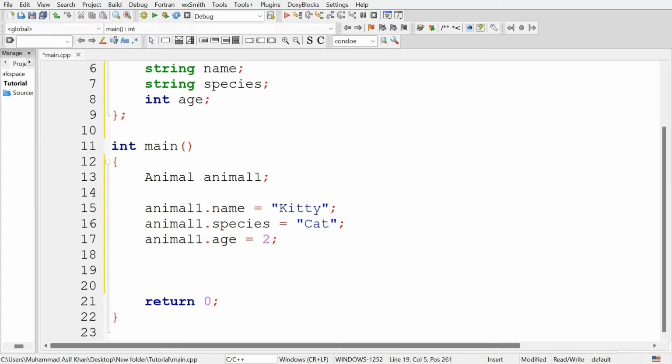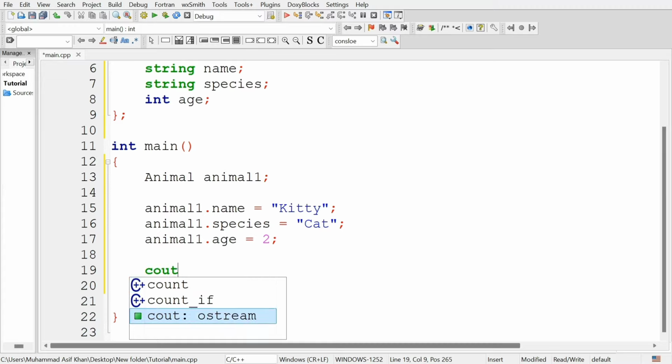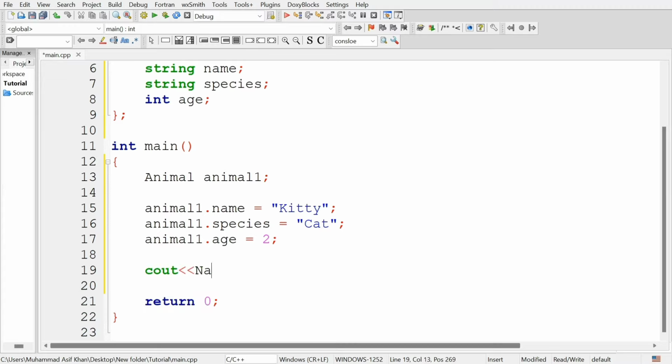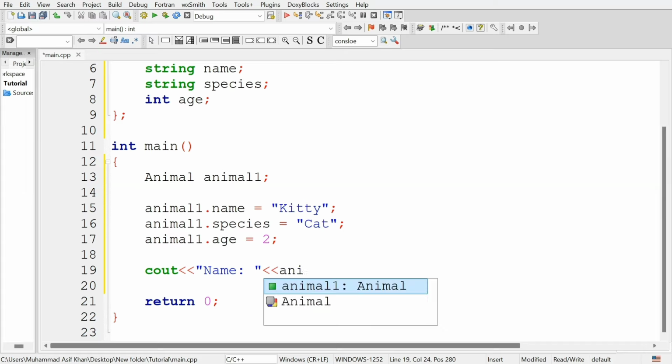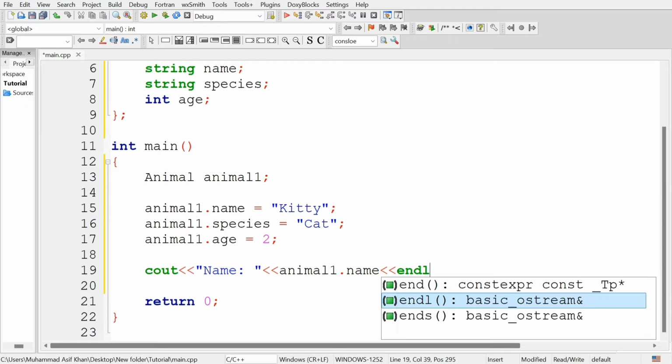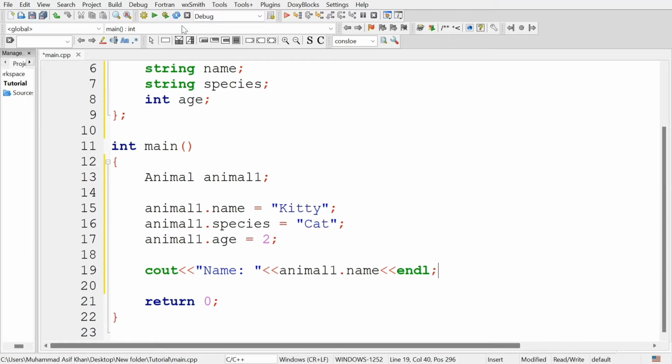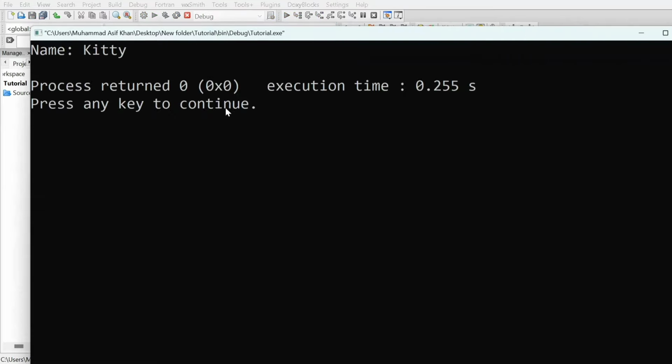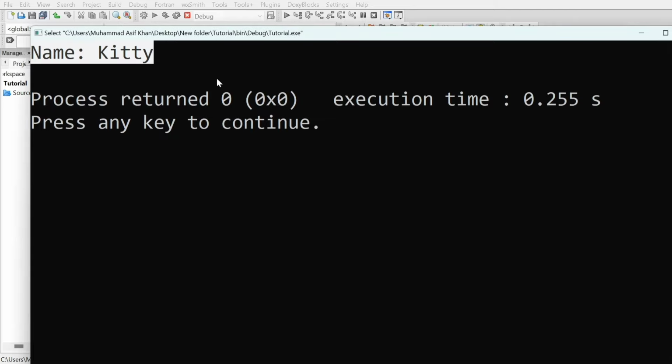Like if I want to print the values stored for this animal1 object, so if I want to display the name of this animal1 object, so cout name, and name is animal1.name, and it will display the name of the animal1. Let's run the program, and you can see it displayed name kitty.